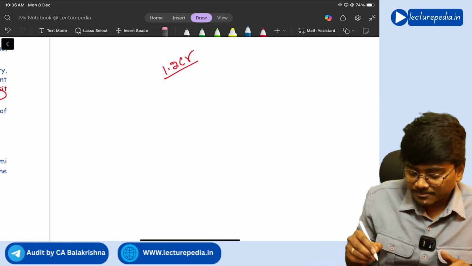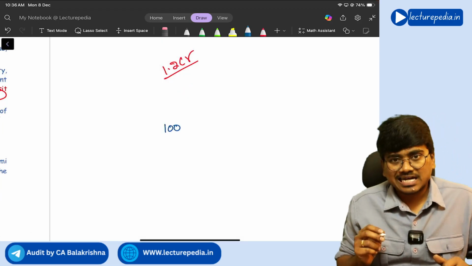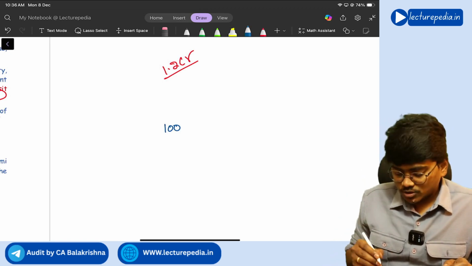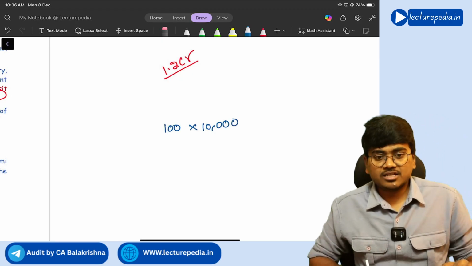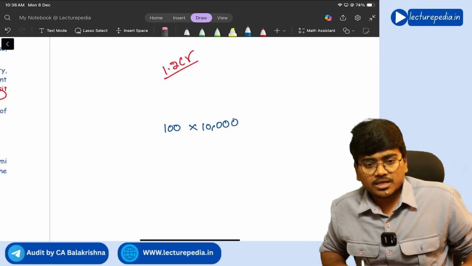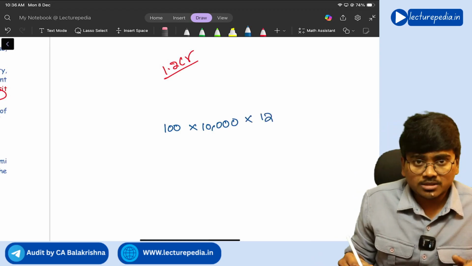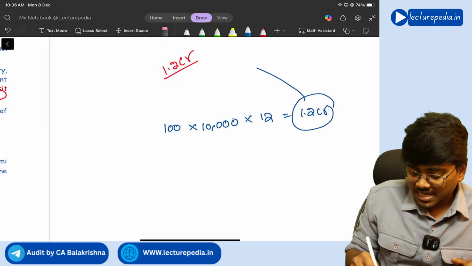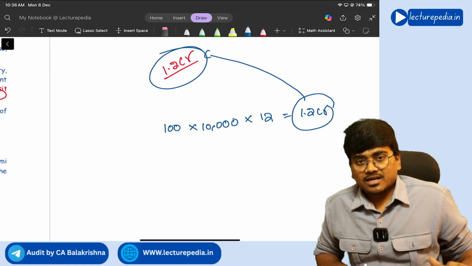Now you will ask the company, how many employees are there? The company said there are 100 employees in the organization. What is the average salary that you are paying to them? Let's say the company says we are paying 10,000 average salary. So 10,000 multiplied by 100 becomes 10 lakhs. Like this, you will pay for 12 months, right? So in total it will become 1.2 crore, which is matching with the amount shown in the P&L.